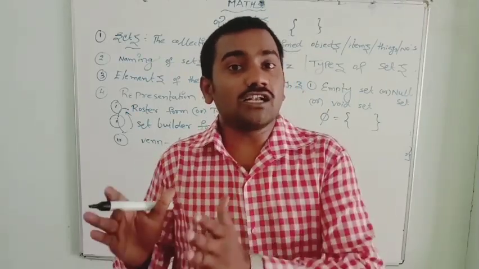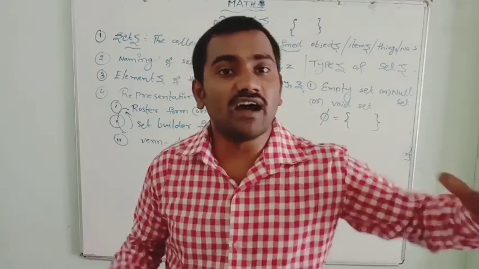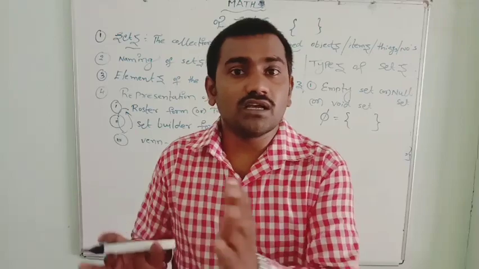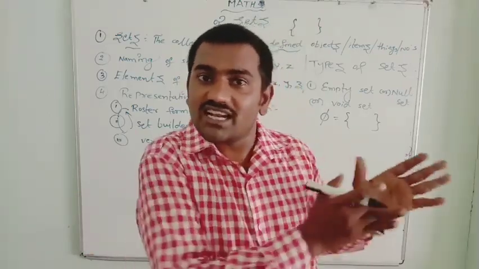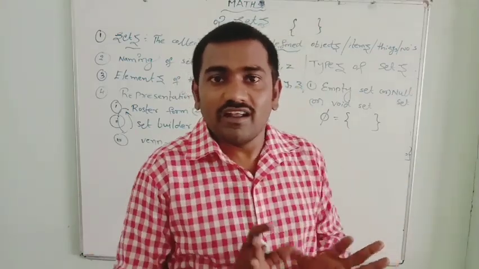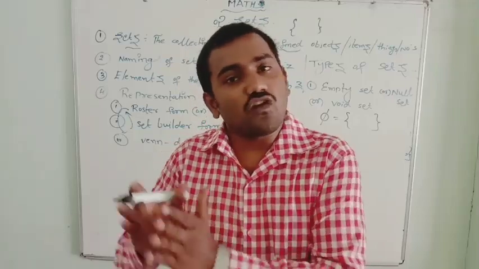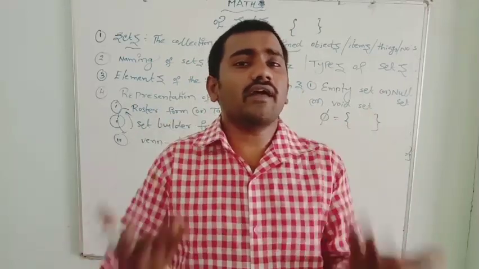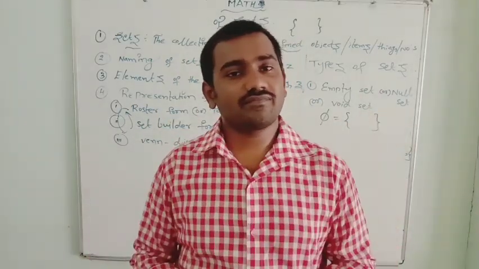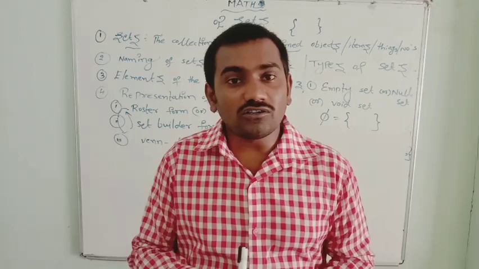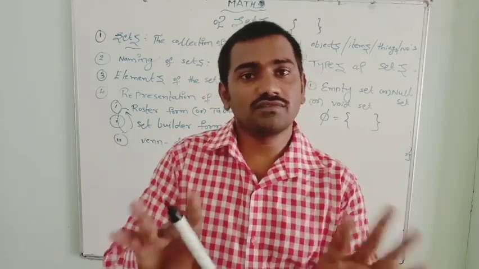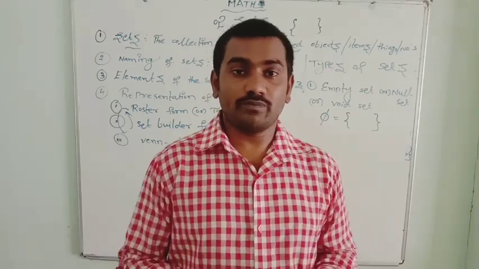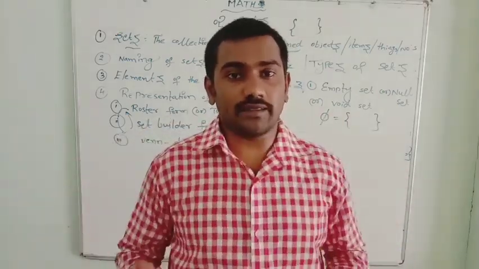The number of natural numbers less than 1. Empty set only. Less than 1, is there any natural number? No. Natural numbers usually start from 1. Less than 1, natural numbers are none. It is an empty set. Number of airports in Baisar. This is also an empty set. Yes, sir. So you can give some examples like this.